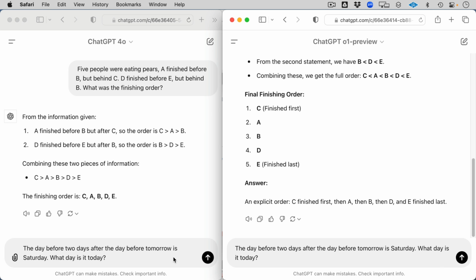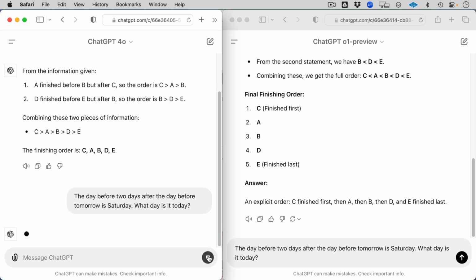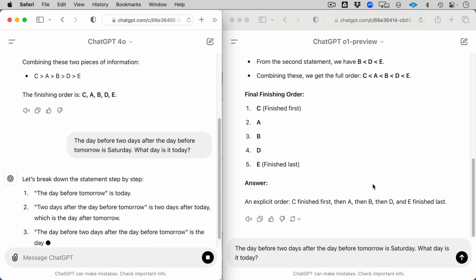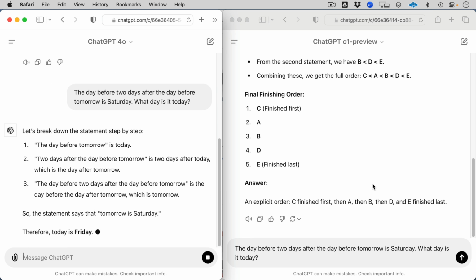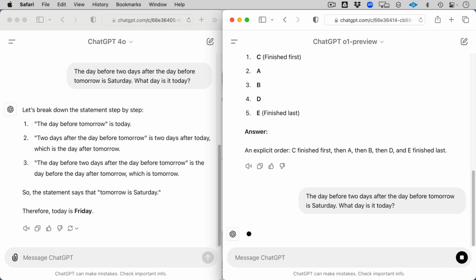So let's take another logic puzzle. This is: the day before 2 days after the day before tomorrow is Saturday. What day is it today? So that answer is supposed to be Friday. So let's take a look. Actually, this is pretty interesting. It actually broke this down into steps and it came up with that answer. So good job, GPT4o, but let's see how the new o1 does it.